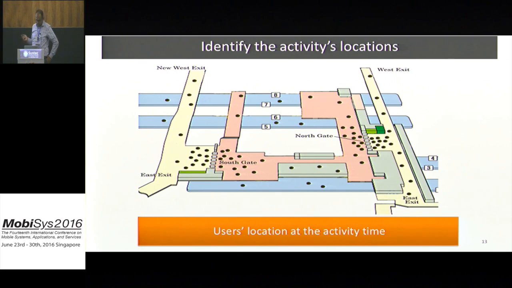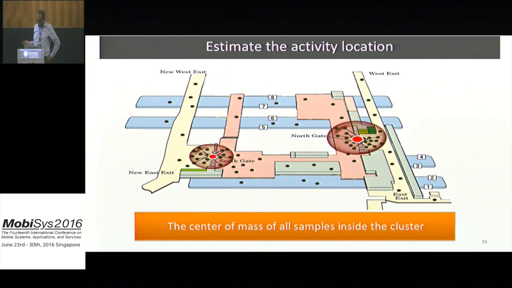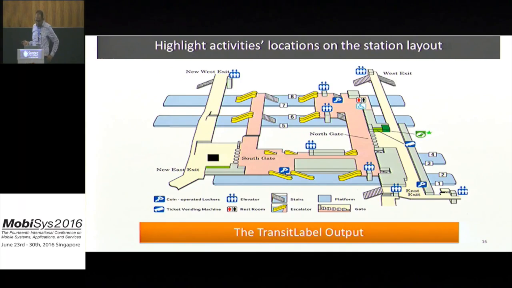After recognizing the activities, we can identify their location, which is actually the user location at the activity time. Then we cluster all adjacent activity location samples by running DBSCAN on all discovered activity samples, and then we can estimate the activity location as the center of mass of all samples inside the clusters.